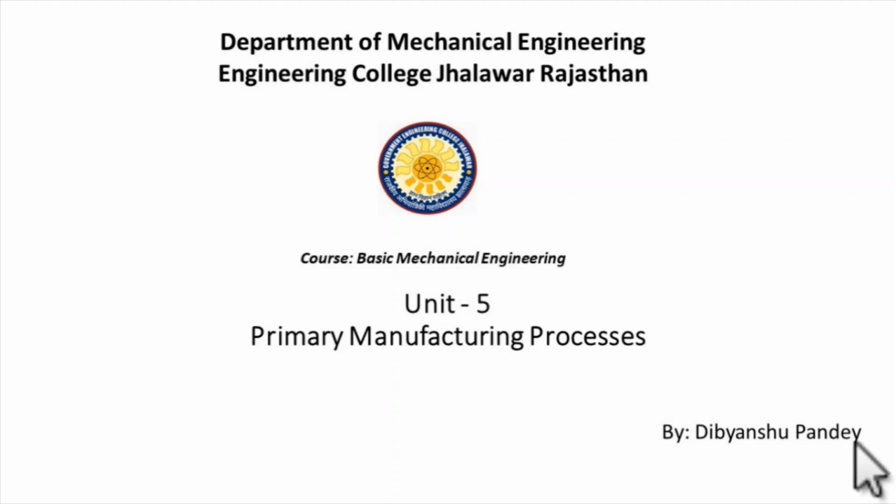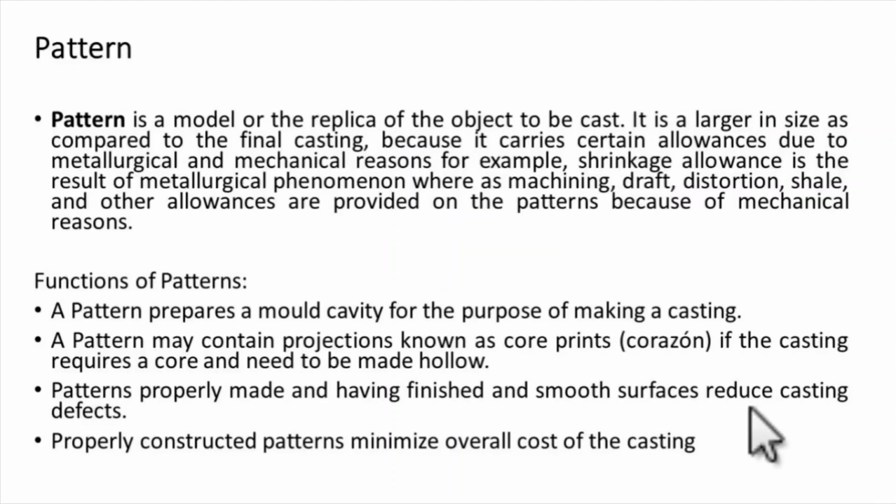Before this lecture, we came to know about the casting process and the different components and terminology that we use in casting. The one thing that we use in the casting process, which is very important, is the pattern. And we all know that a pattern is nothing but a model or replica of the object that we want to cast. Now we are going to learn about the different kinds of patterns and the allowances that we provide to the pattern to avoid dimensional differences.